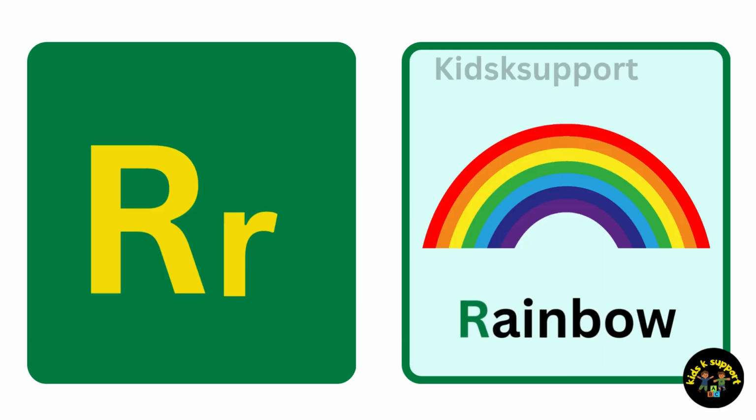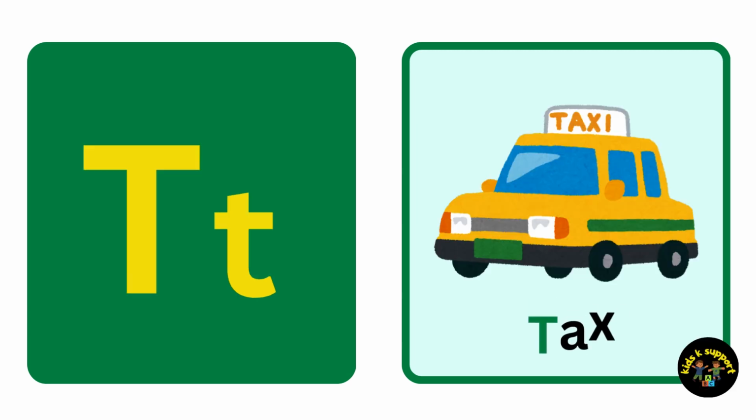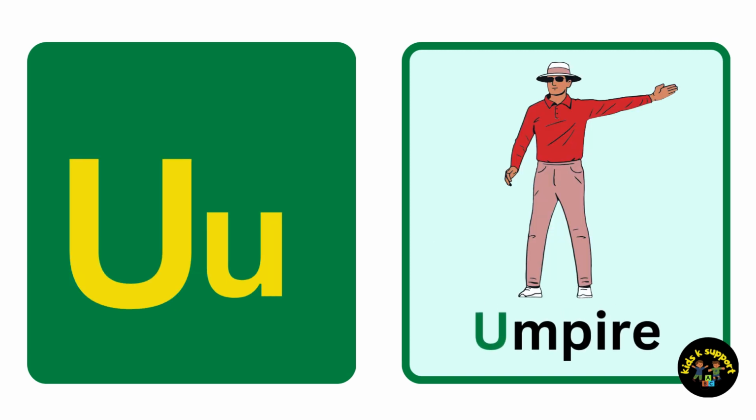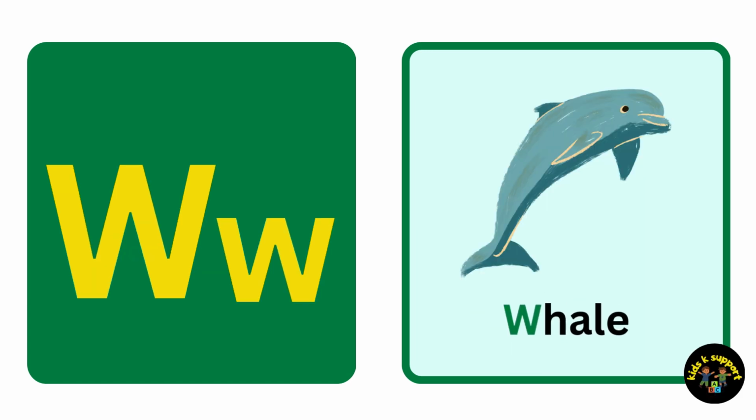R for rainbow. S for shoes. T for taxi. U for umpire. V for vulture. W for whale.